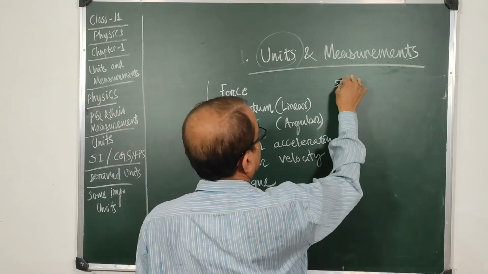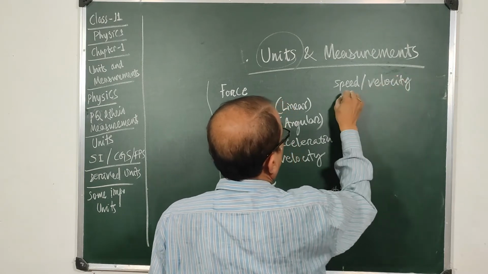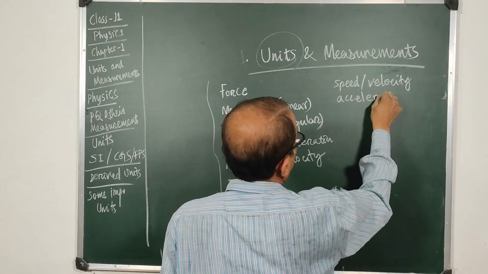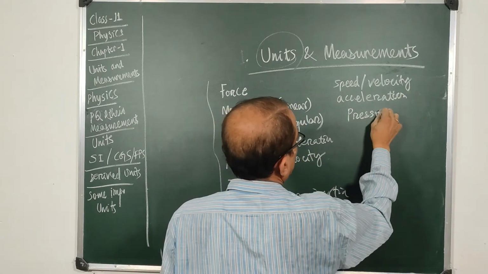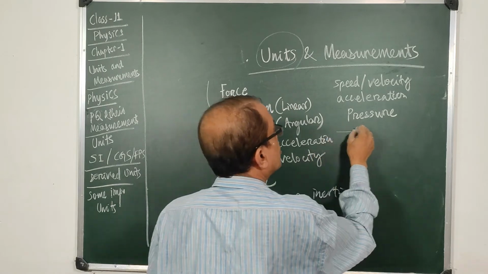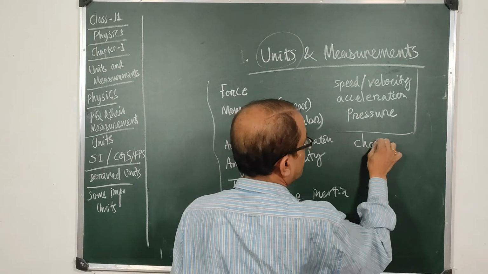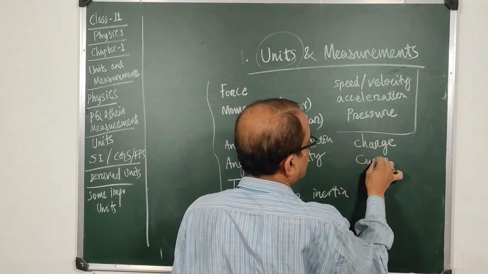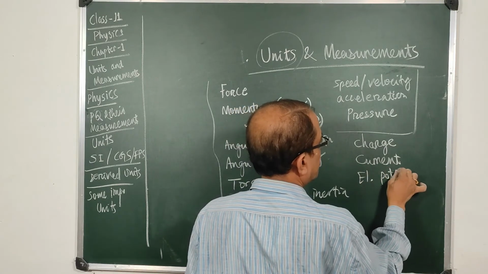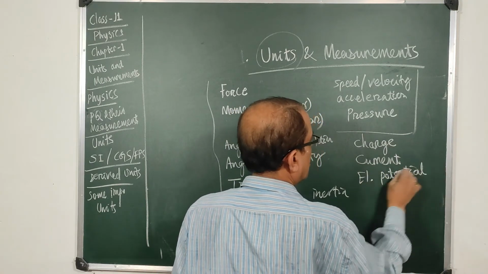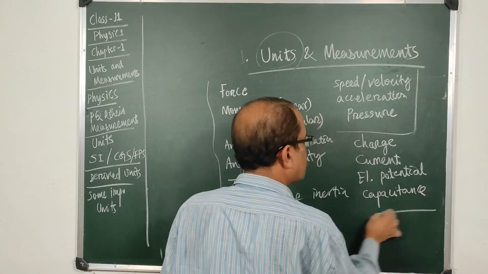After speed, velocity, acceleration, then pressure, and these are all mechanical units. There are some electrical units like charge, current, electric potential, capacitance or capacity, and there are so many units.